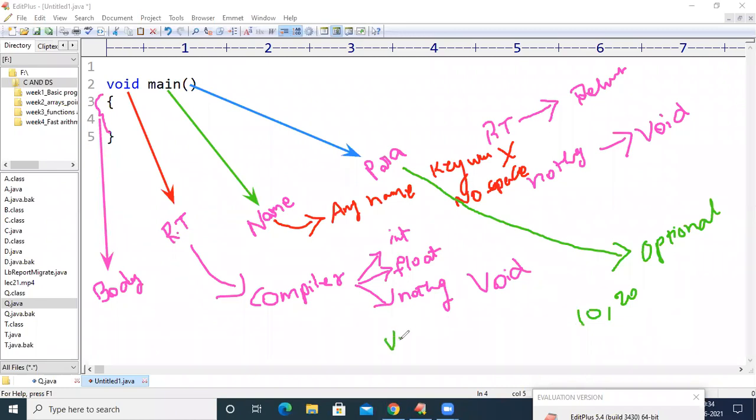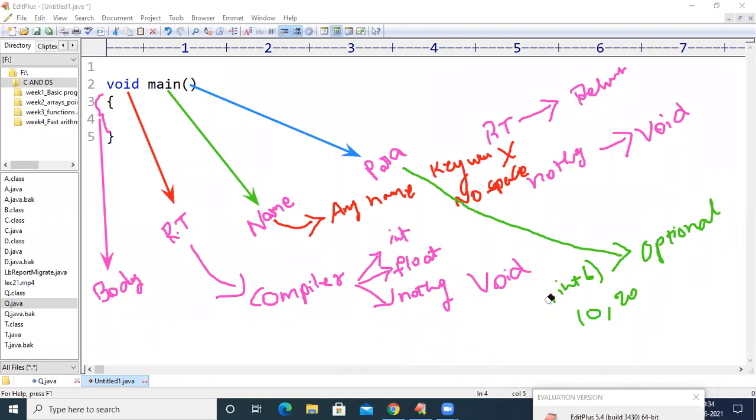For example, if you write void main, int a comma int b, now this main method is ready to take 2 integer values. So if you pass main of 10, 20, 10 will be assigned to a and 20 will be assigned to b. Now it is a parameterized method which has 2 parameters. And if you don't want to have parameters, you can simply leave this empty. So it is up to you.